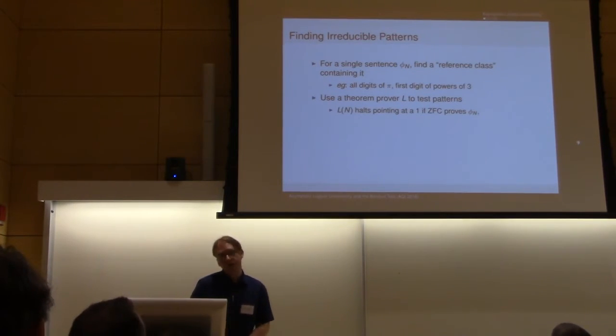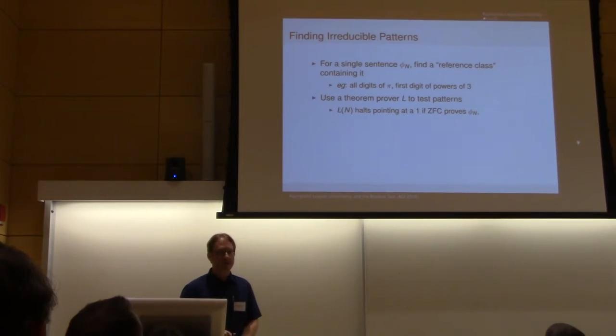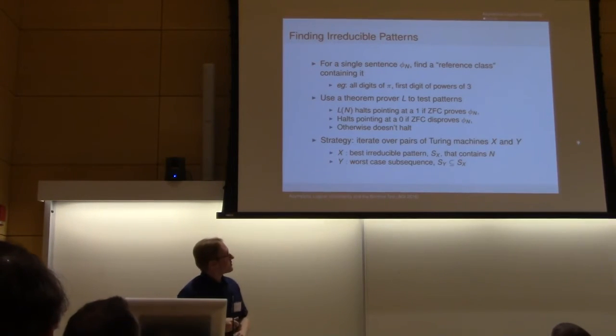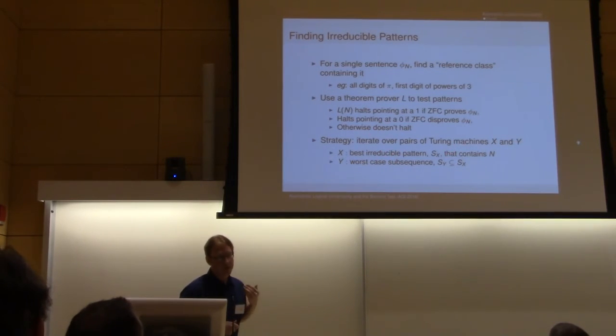So we can construct a Turing machine that does this. It will halt pointing at a 1 if the sentence is proven by our logic, halt pointing at a 0 if it is disproven by our logic, and otherwise will not halt. And so our strategy is essentially to look at pairs of Turing machines, where X is going to attempt to find the best irreducible pattern for our sentence, and Y is going to try to refute that by finding subsequences where the assumption of randomness doesn't hold.